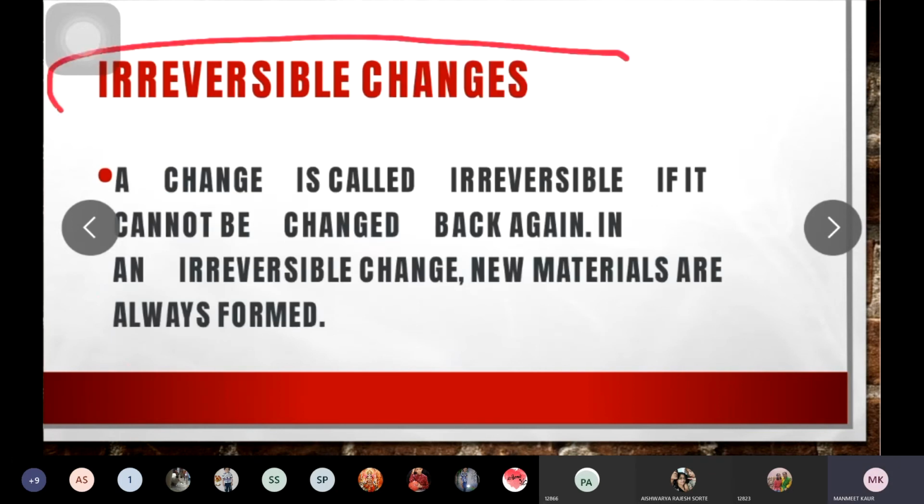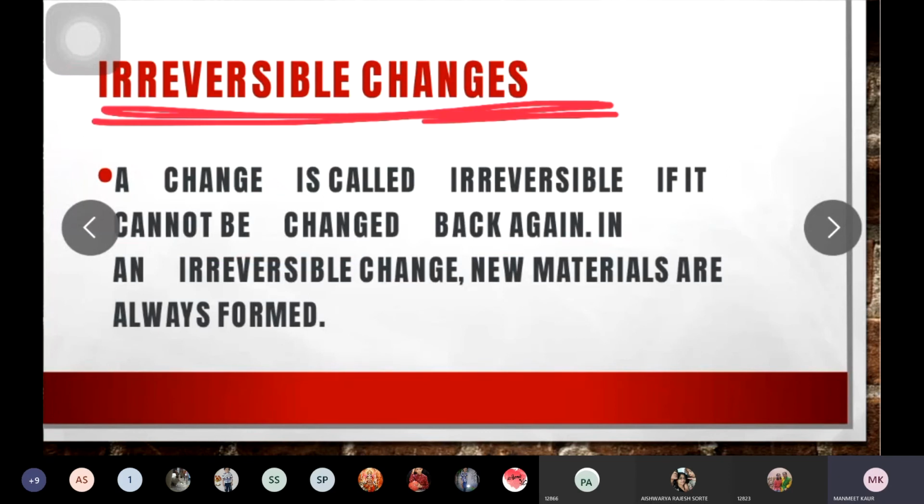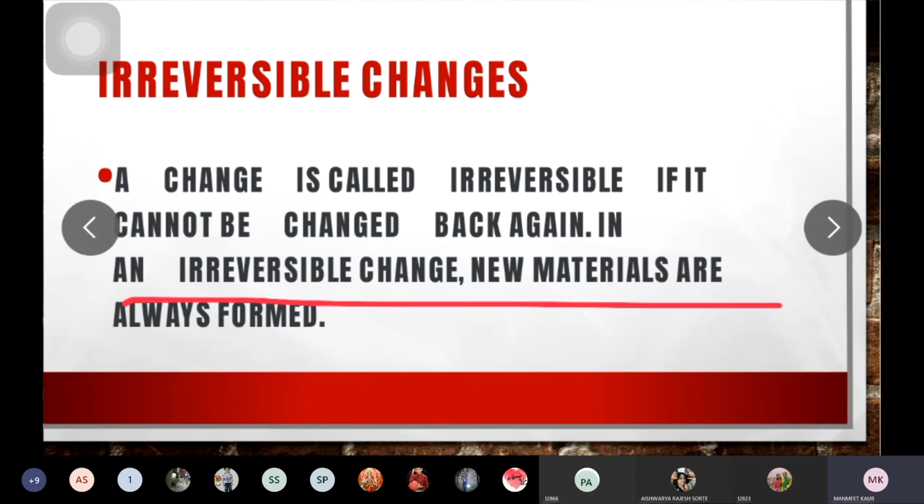Now, what are irreversible changes? A change is called irreversible if it cannot be changed back again. In irreversible change, new materials are formed.